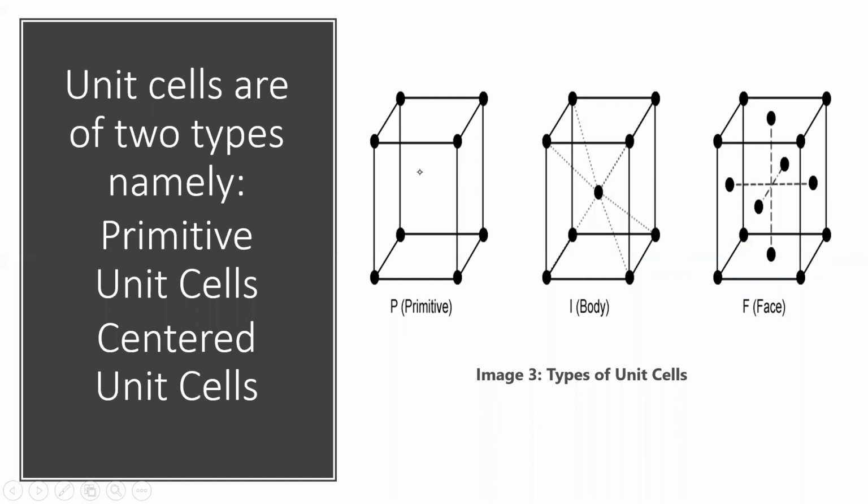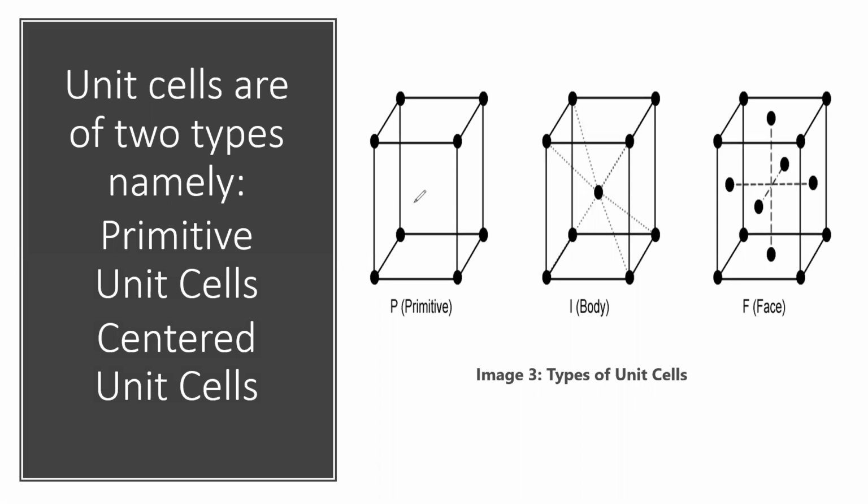Unit cells are mainly of two types: primitive unit cells and centered unit cells. Primitive unit cell means simple unit cell. So, a primitive unit cell consisting of... this is called the primitive unit cell.